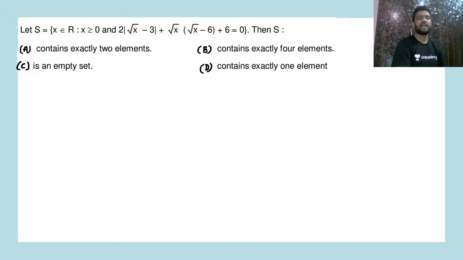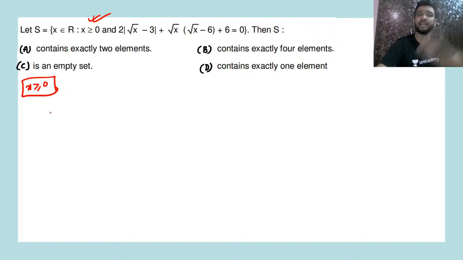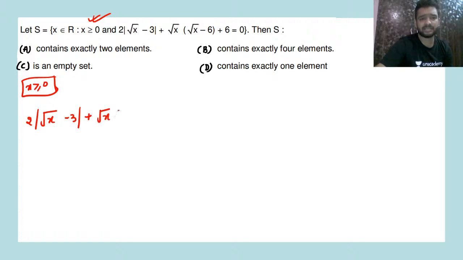Next question is, let S belong to R such that x is greater than or equal to 0 and 2 times mod of x under root x minus 3 plus under root of x into under root of x minus 6 plus 6 equal to 0. Then S. We have to tell how many elements will be there in S. So let's see. First thing is x must be greater than or equal to 0. Keep this in mind. Now we have 2 under root of x minus 3 plus under root x into under root of x minus 6 plus 6 equal.